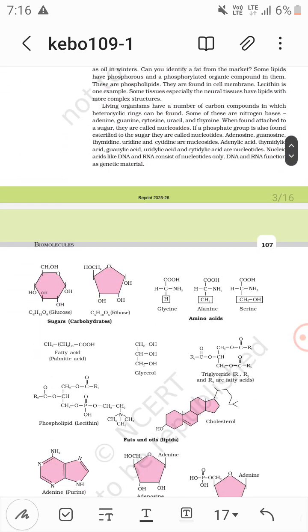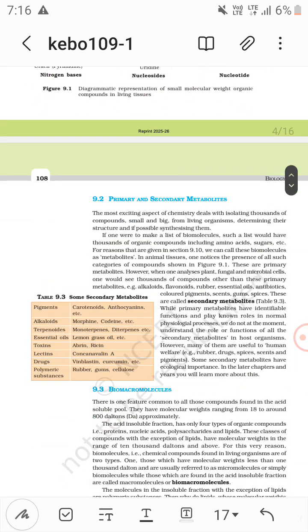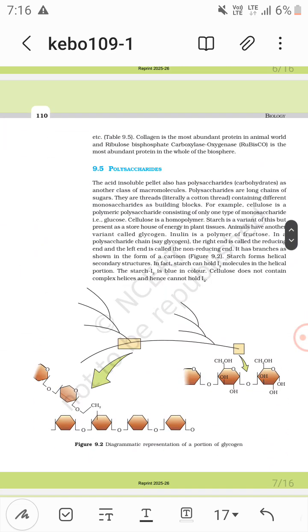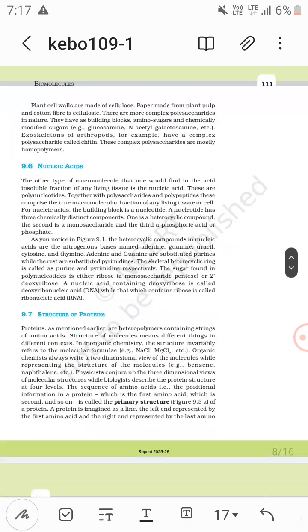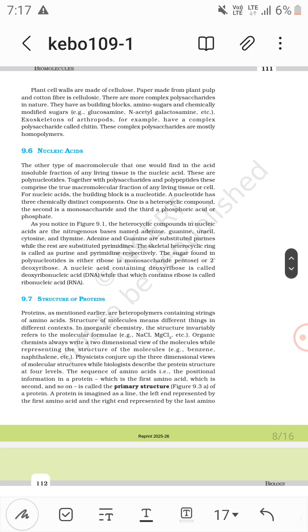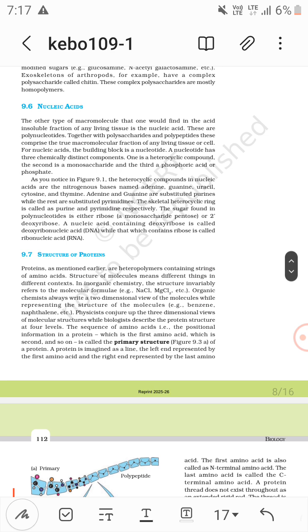Another thing: water is the most abundant compound in the human body. You see, adenine and guanine are substituted purines, while the rest are substituted pyrimidines. And the sugar is deoxyribose in DNA and ribose in RNA. So deoxyribonucleic acid and ribonucleic acid.